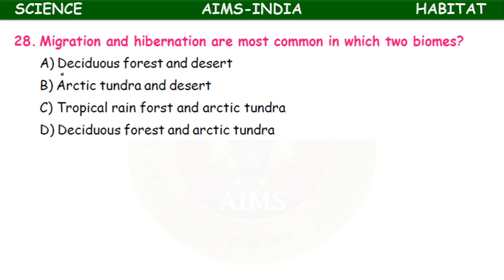Migration and hibernation are most common in which two biomes? Deciduous forest and desert, Arctic tundra and desert, tropical rainforest and Arctic tundra, deciduous forest and Arctic tundra. It is the deciduous forest, where leaves are lost seasonally, and the Arctic tundra, during winter season particularly.